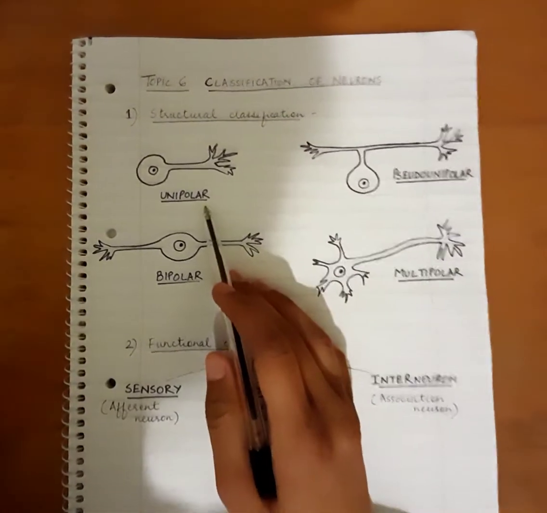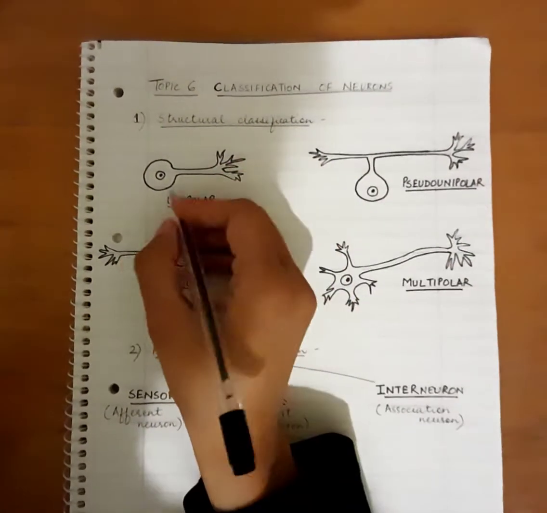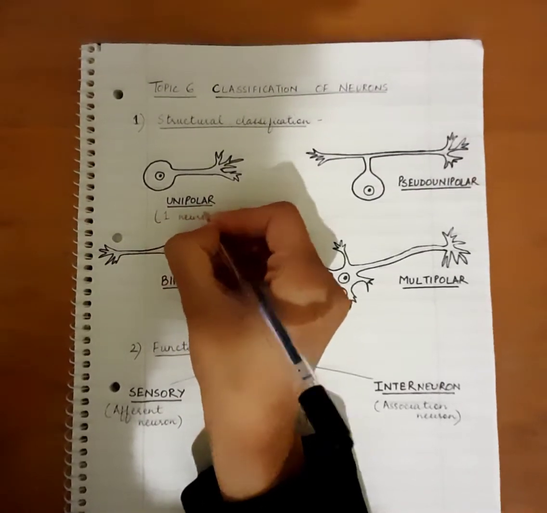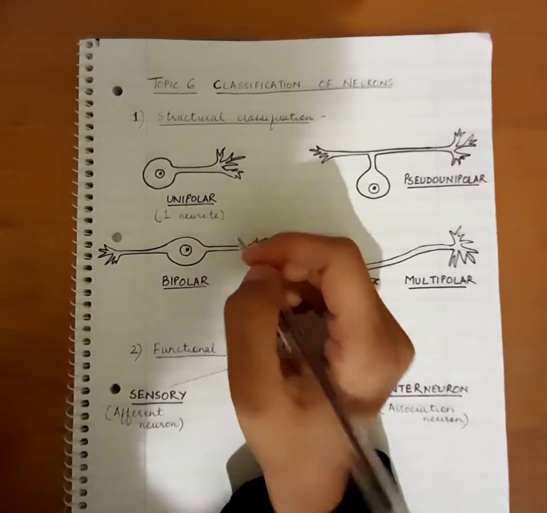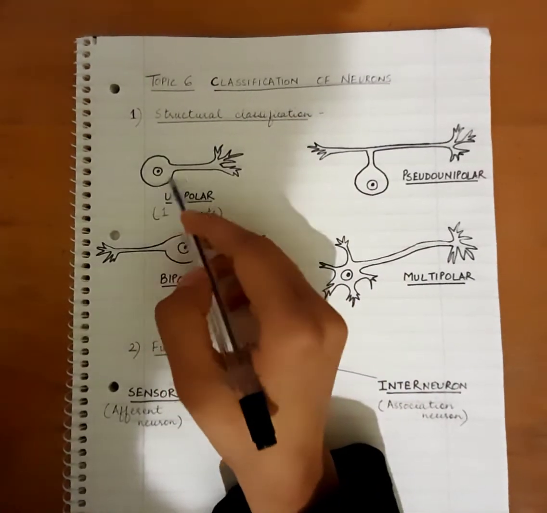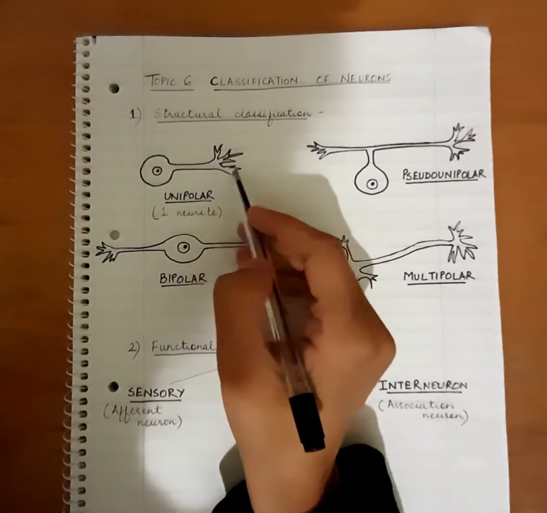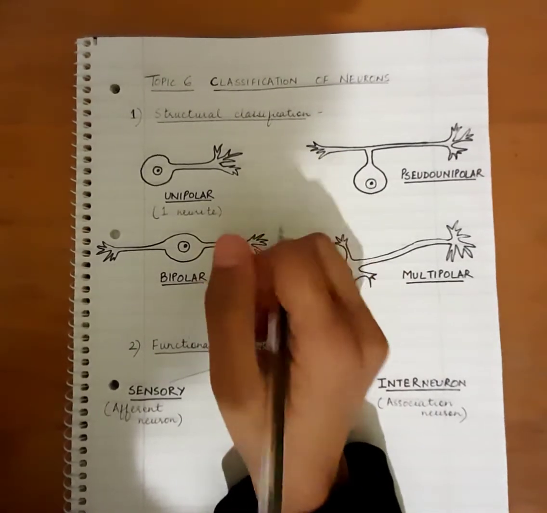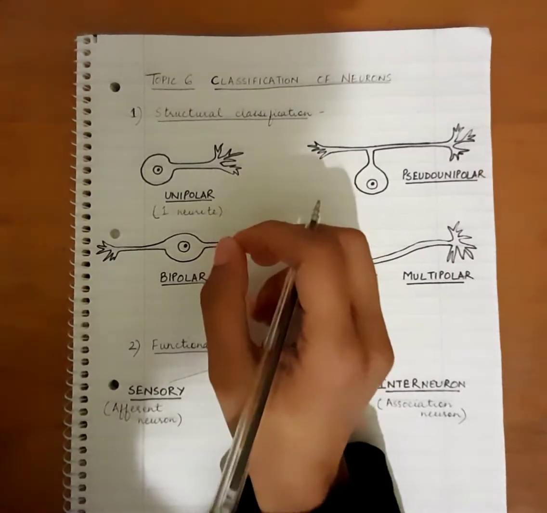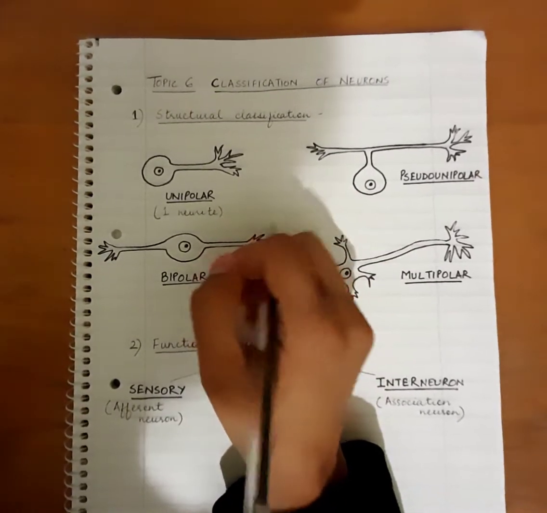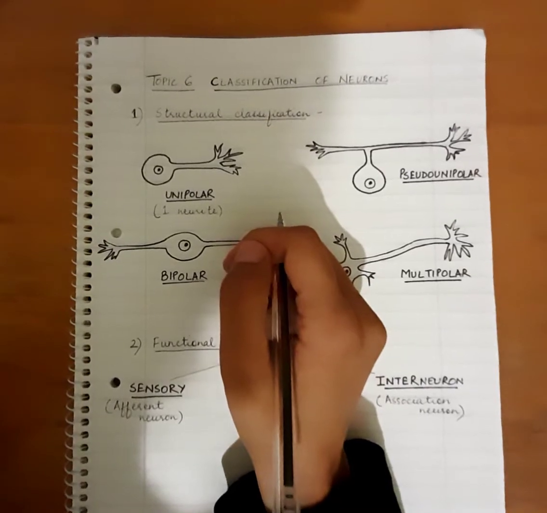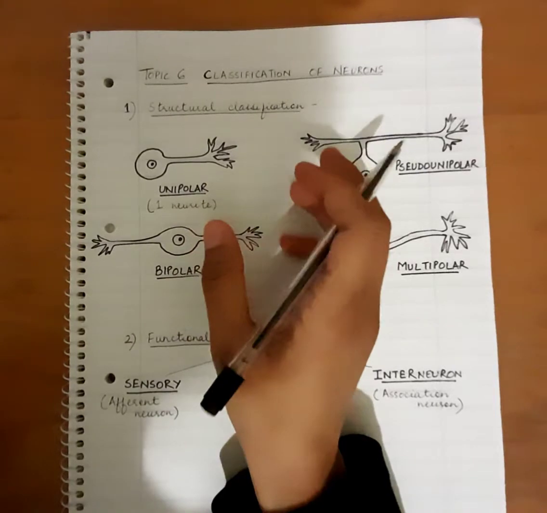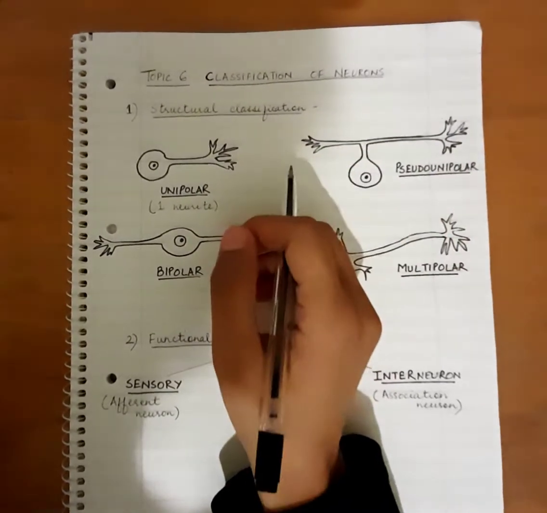Okay. So unipolar neurons are those neurons which have only one neurite. Okay. So they have only one process or one neurite which is arising from the cell body. Okay. And they form the axon or the dendrites. Okay. So these type of neurons are mostly found in invertebrates, and in vertebrate brains they can be found, for example, in the cerebellum, but these neurons are not very commonly found in the vertebrate brains.